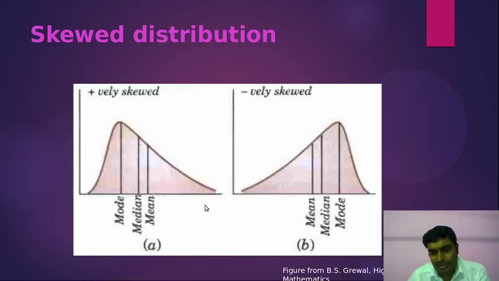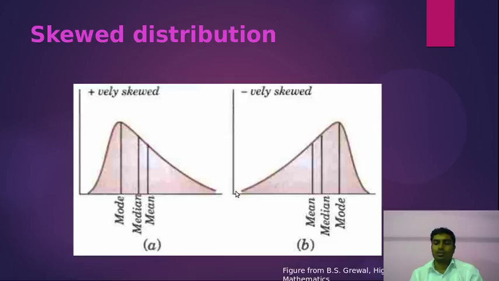If the tail is in the positive direction of the x-axis, then this is known as positively skewed. This is known as the tail of the distribution. If the tail of the distribution is towards the positive axis of x, then it is positively skewed. When the tail of the distribution is towards the negative of the x-axis, then it is called negatively skewed.